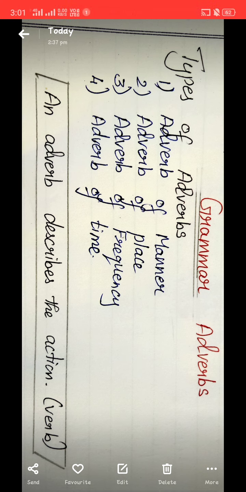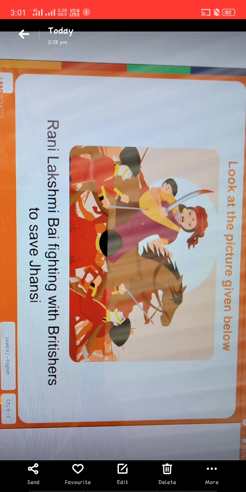Next we will move to writing and speaking expression. In writing and speaking expression, what did we say yesterday? Yes, story elements. Do you all remember the story elements? Very good. All of you look at the picture. Yes, Rani Lakshmi Bai fighting with Britishers to save Jhansi. What is happening in this picture? Yes, Lakshmi Bai is on a horse fighting with the Britishers.